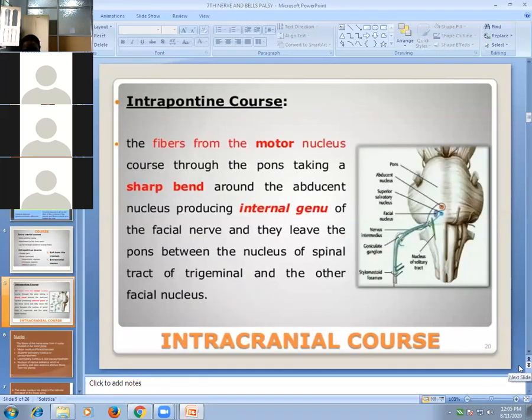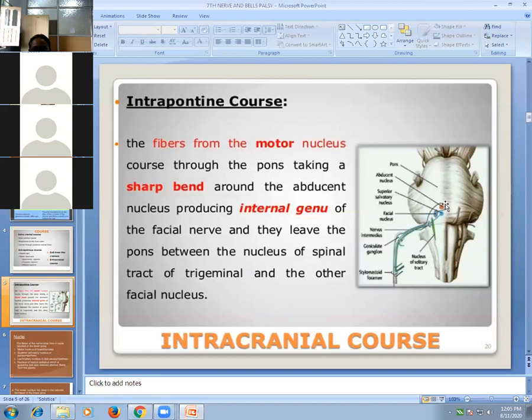So intracranial course, which include the fibers from the motor nucleus course through the pons, taking a sharp bend around the abducent nucleus, producing internal genu of the facial nerve. Then they leave the pons between the nucleus of spinal tract of trigeminal and other facial. So nucleus or the origin is from the pons. So the nucleus of seventh nerve lies in pons.